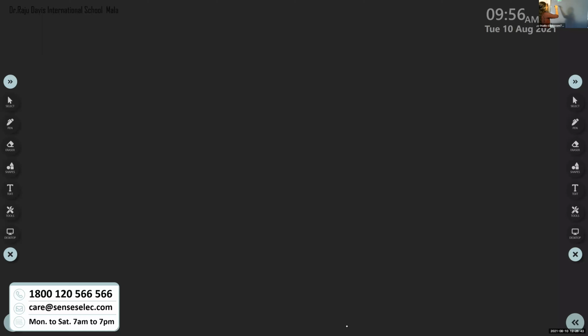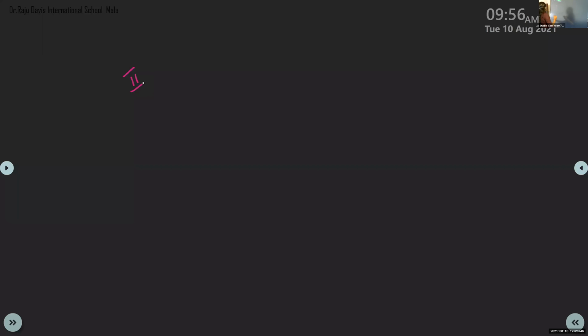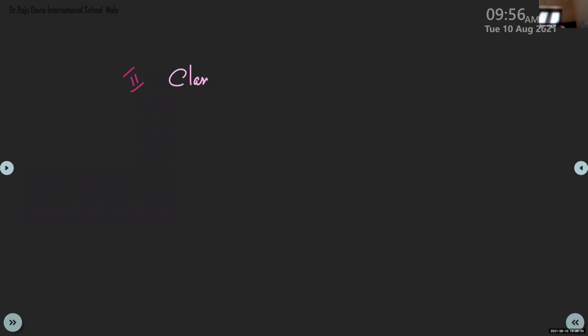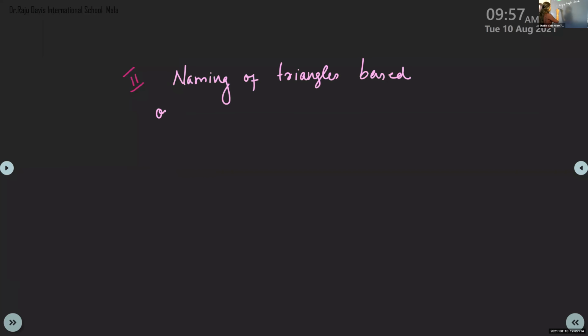So the second type is classification based on the angles. Classification, or naming, sorry, naming of triangles based on the measure of angles.